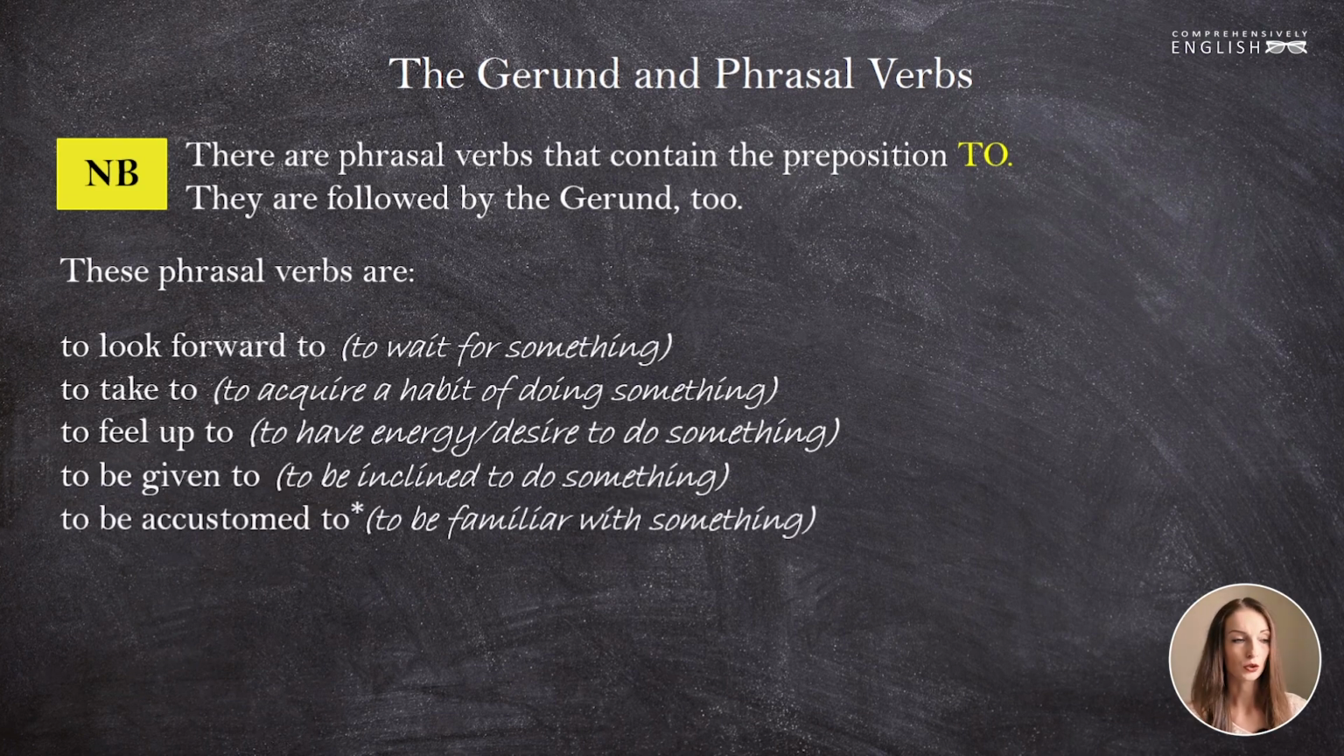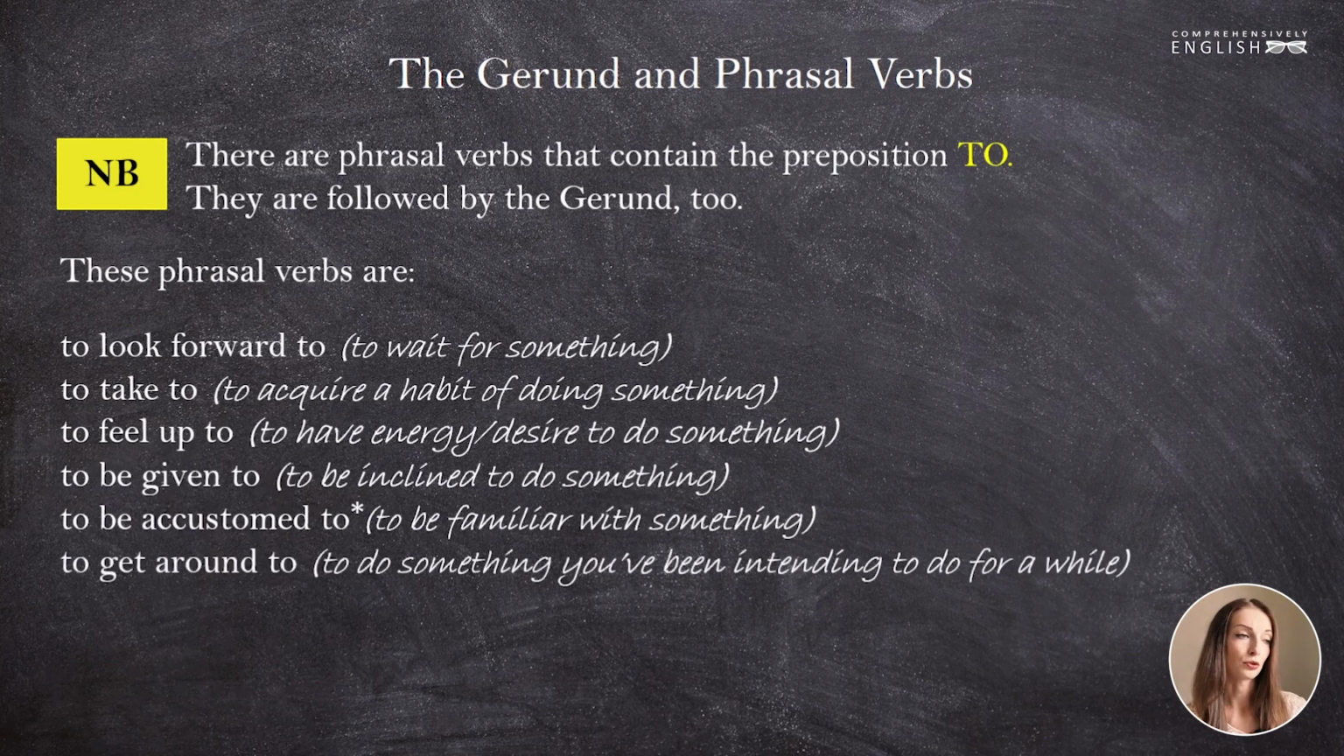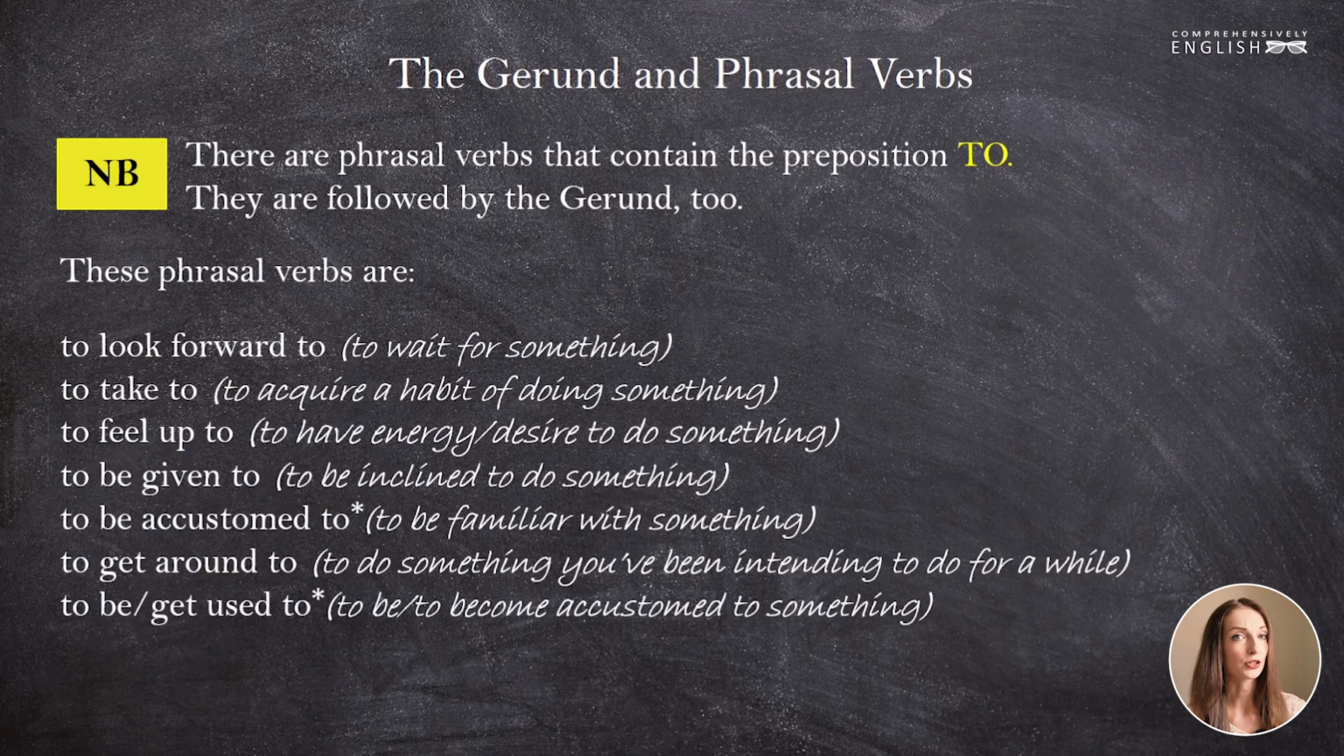To be accustomed to means to be familiar with something. To get around to means to do something you've been intending to do for a while. And to be or to get used to means to be or to become accustomed to something.